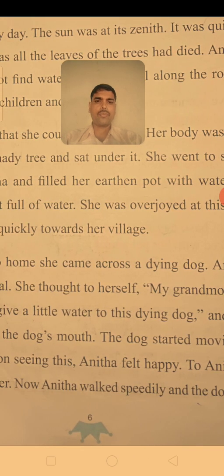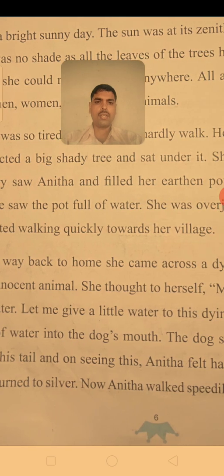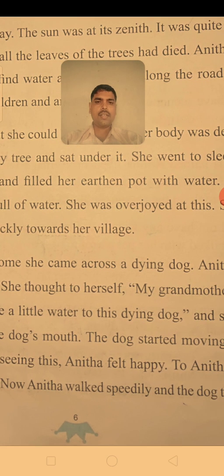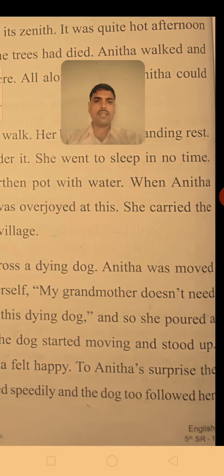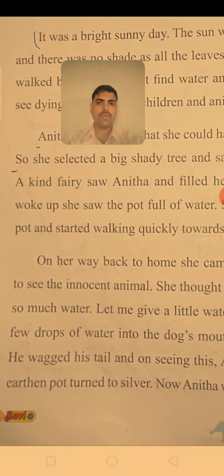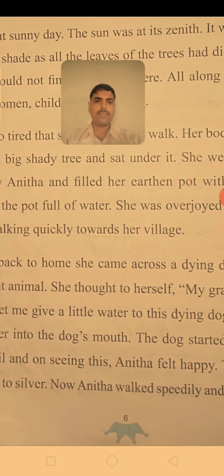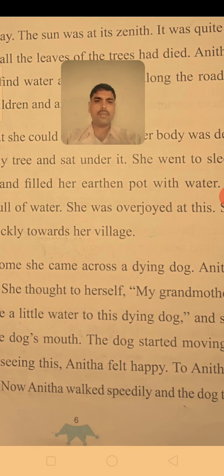She poured a few drops of water into the dog's mouth, and the dog started moving and stood up. It was very thirsty and about to die, but when it drank the water, it wagged its tail. On seeing this, Anita felt very happy.